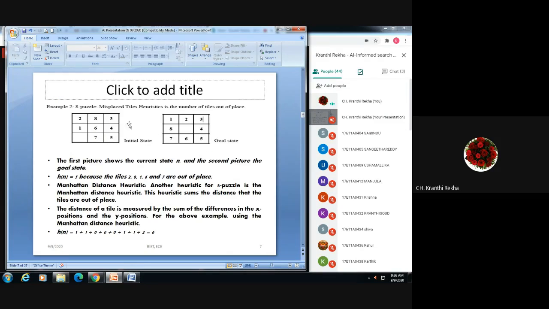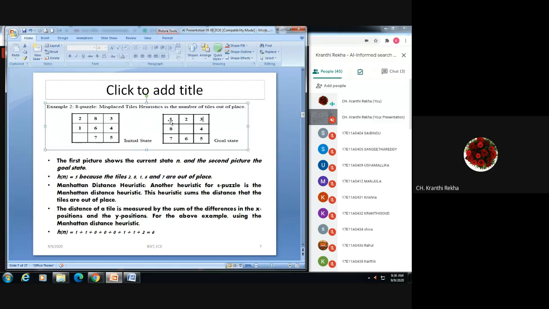Next, another example I have taken, the 8 puzzle. In the 8 puzzle, the arrangement of the numbers should be like this in the goal state. This is the actual arrangement we require: 1 2 3 4 5 6 7 8. This is the position of every number, where it should be located. But actually this is the initial state which is given to us, in which some of the numbers are mispositioned. That means they are not in their position.